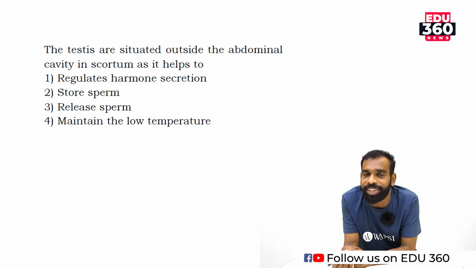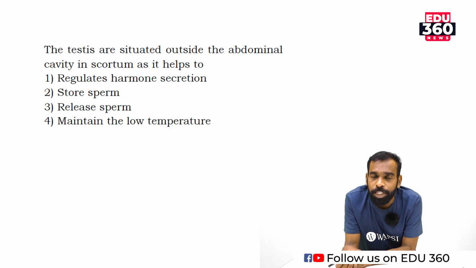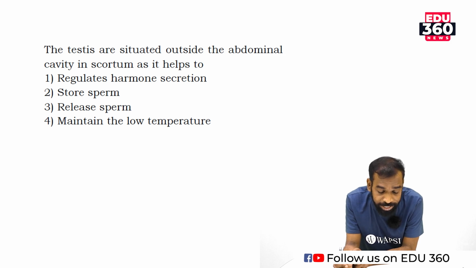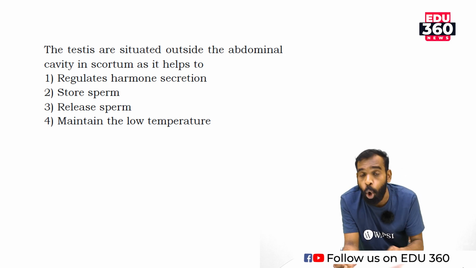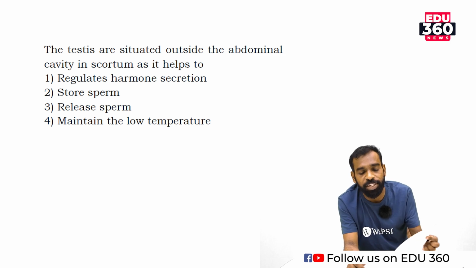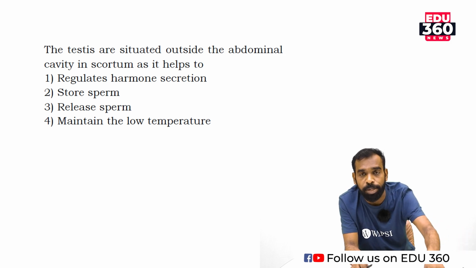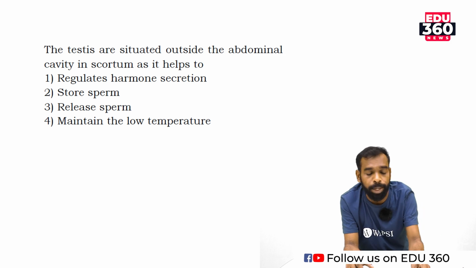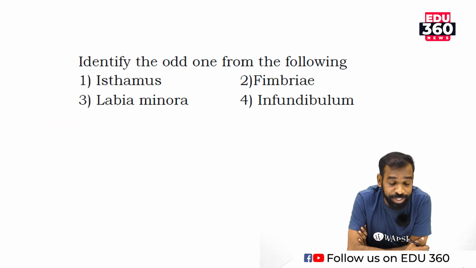Why is it placed like that? Spermatogenesis process requires lower body temperature than the normal body temperature. So the correct answer is maintain low body temperature. Move to next question.